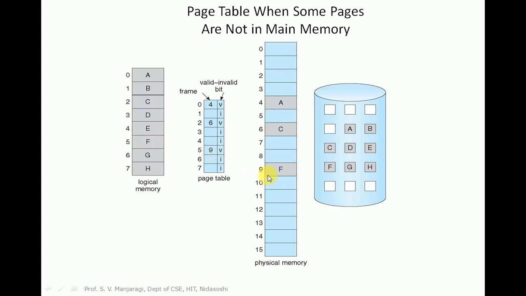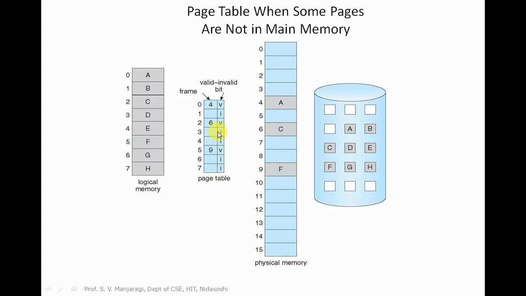At frame 9 you will find F here, but the remaining pages, page 1, 3, 4, 6, 7, are marked as invalid. Only the pages 0, 2 and 5 are marked as valid because those pages are there in the memory. If a particular page exists in the physical memory, it will be marked as valid here. That particular entry will be valid, and the remaining pages are marked as invalid.